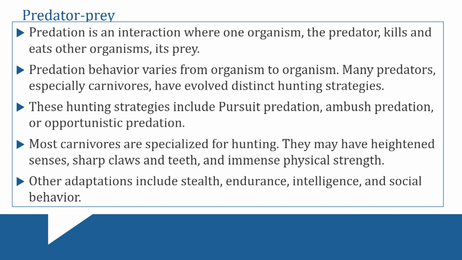This is probably something that you are familiar with. So in a predator-prey relationship, predation is an interaction where one organism, the predator, kills and eats another organism, which is known as the prey. Predation behavior varies from organism to organism. Many predators, especially carnivores, have evolved distinct hunting strategies. Different forms of these hunting strategies include pursuit predation, ambush predation, and opportunistic predation.